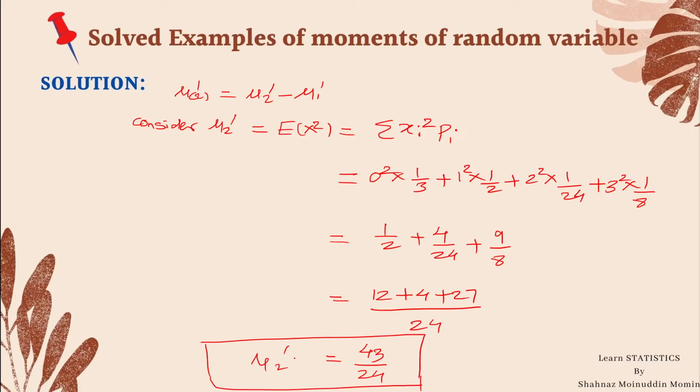This value of the second moment about origin can be substituted in the second factorial moment.